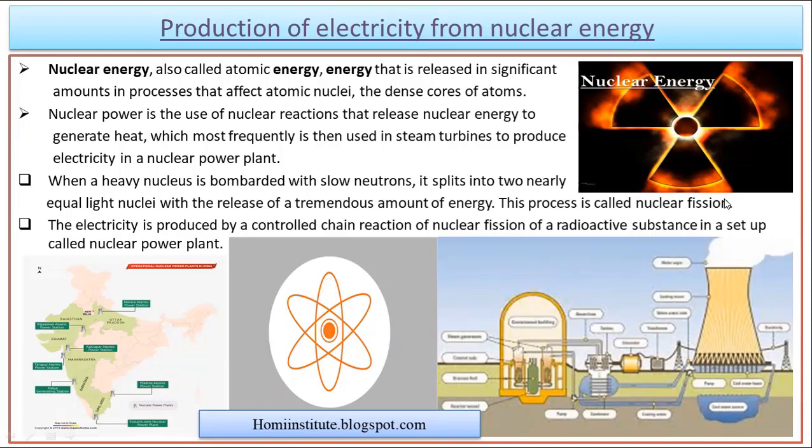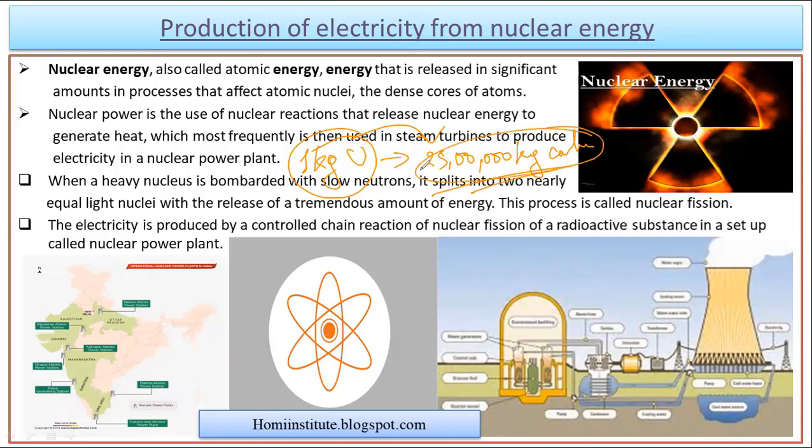But we consider the energy produced by nuclear energy as a renewable source, because when we compare the amount of energy we can obtain from nuclear energy with the conventional form of energy, for example, a conventional thermal power plant where coal is burned to produce electricity, we observe that 1 kg of uranium will give us an amount of energy approximately equal to 25 lakh kg of coal.